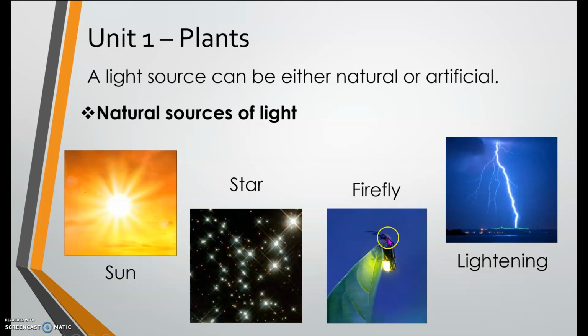Okay, so this bug right here, or this firefly, has its own light in its body, and it's naturally made. It's not the human being who made this. Okay, next, lightning. Lightning is also a natural source of light. So we can see this in the sky as well, especially if there's a typhoon.